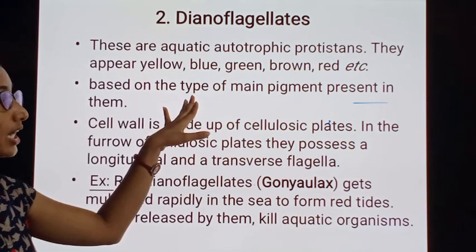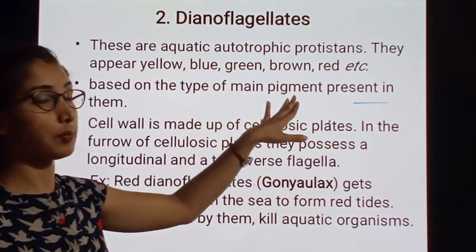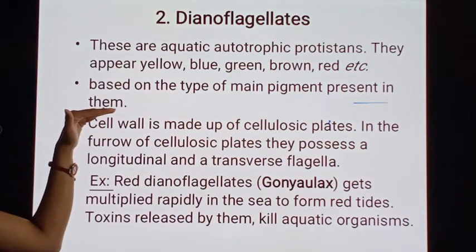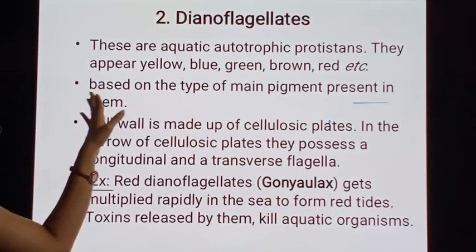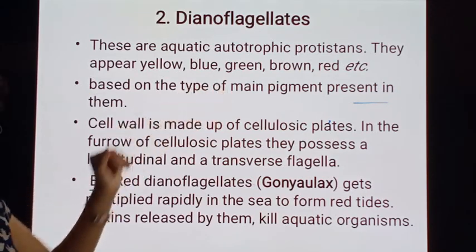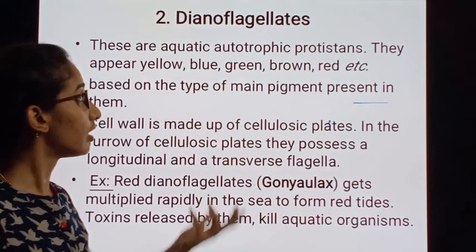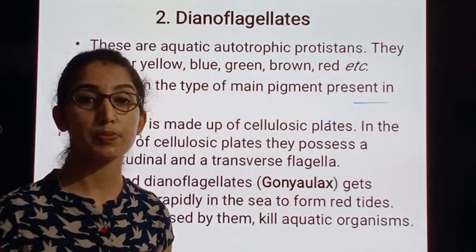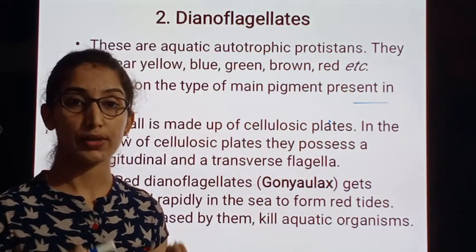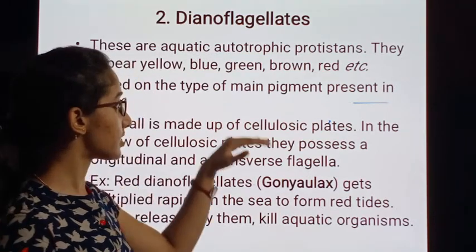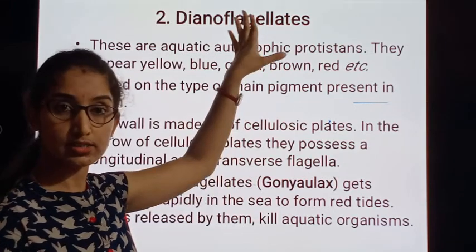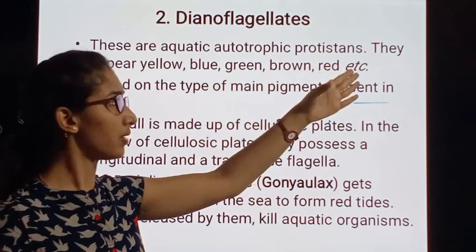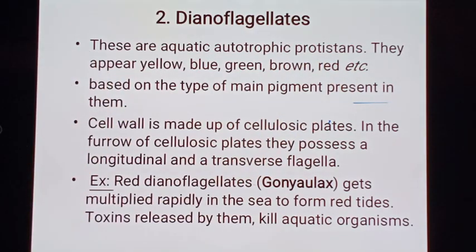Based on the type of main pigments present in these Dinoflagellates, they appear brown, green, blue, yellow, red. On which basis are they resembling that color? Based on the pigment which is present within those Dinoflagellates. By that way they are getting the colors. Still many other Dinoflagellates are present.